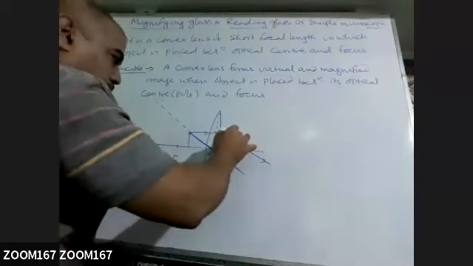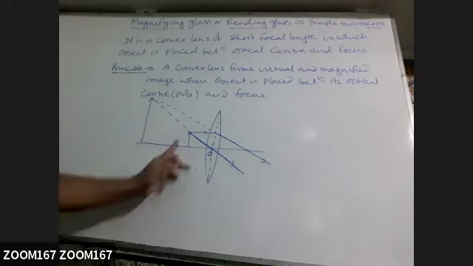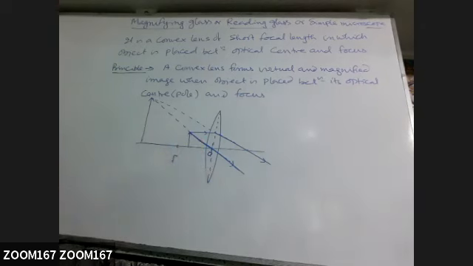Anywhere you will get the image. That image may be within focus, maybe beyond focus, that doesn't matter. That will depend on how you have placed the object. If you have placed the object very close to the lens, the image may come within focus. That also is no problem. It may come somewhere here.